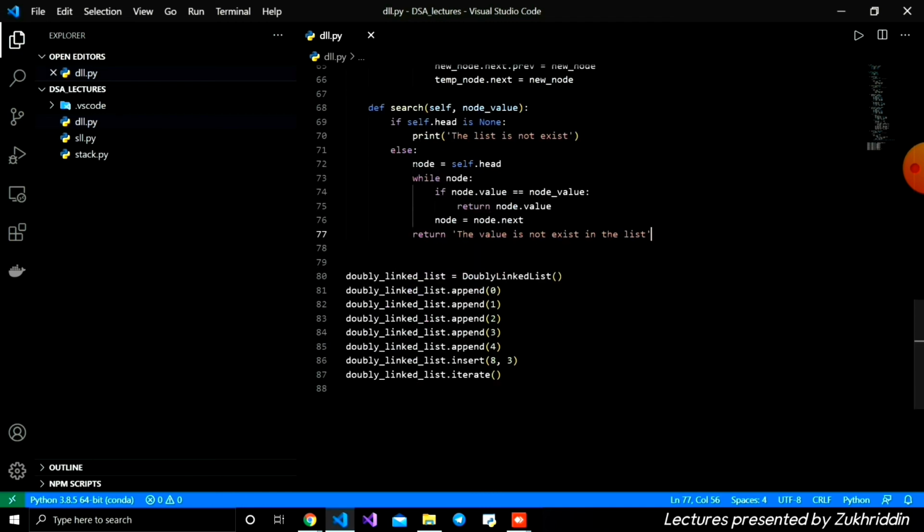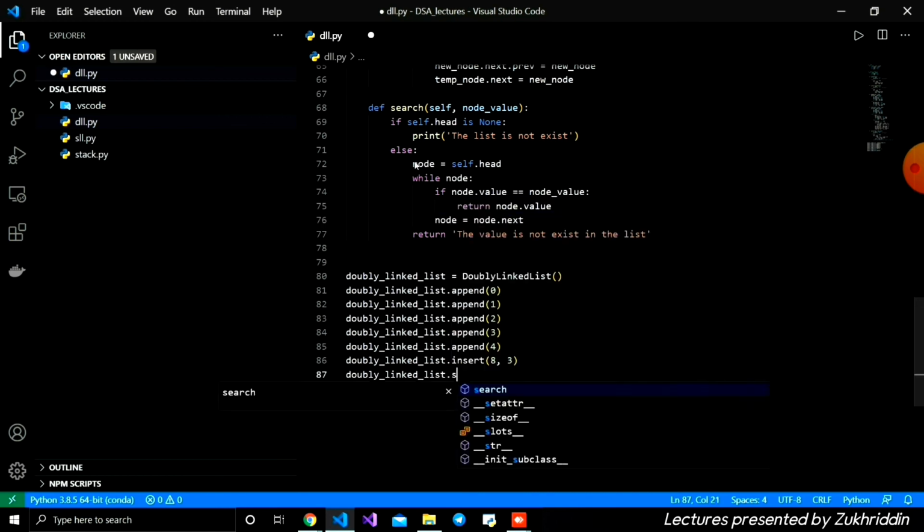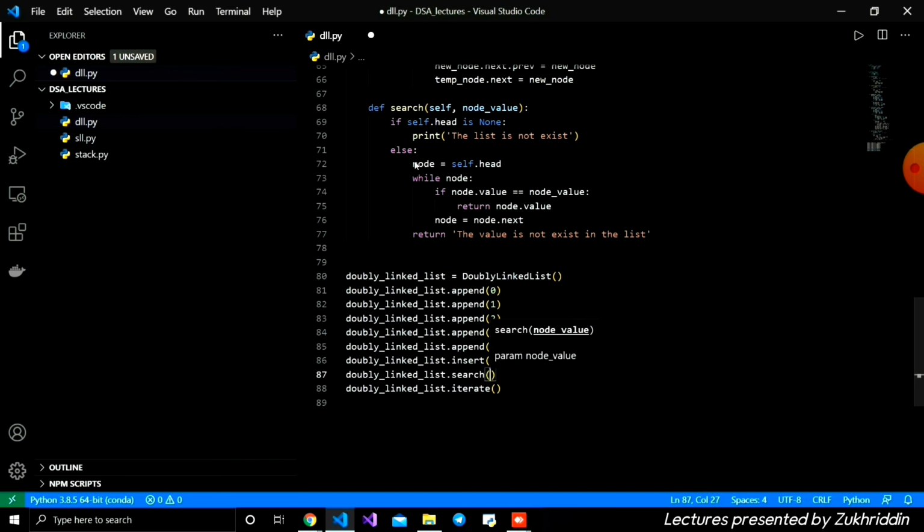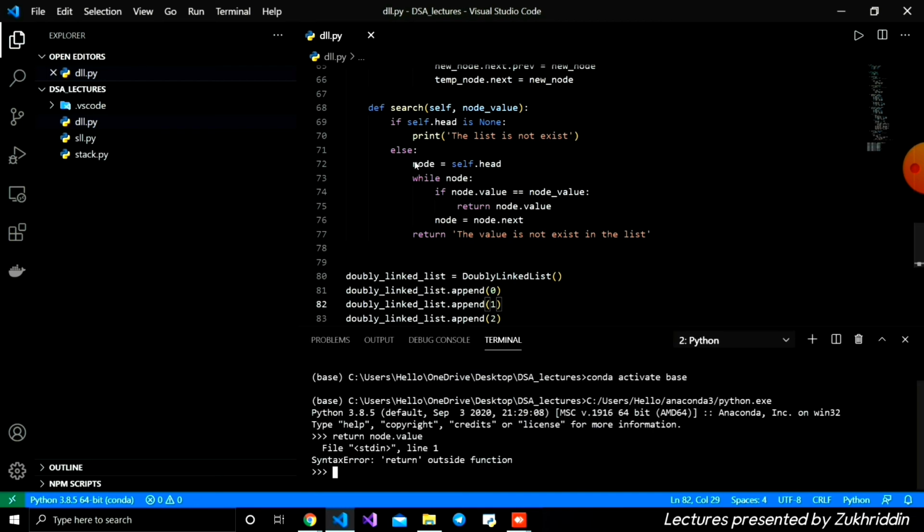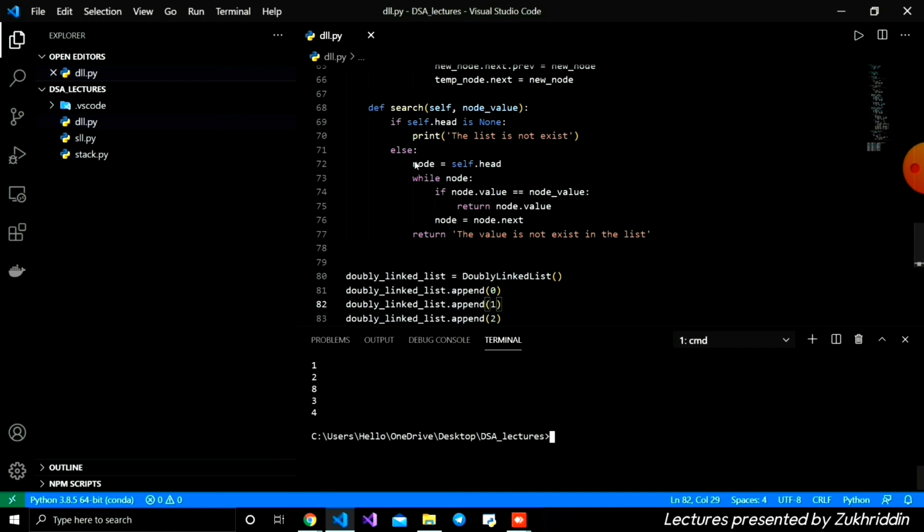Firstly, after inserting, I'm going to check, and I'm going to write double linked list dot search, yes, like this. First we're going to give the node value, which I'm going to search. Let's search for 3. In this case we have 3, so we're going to save and open the terminal. Let's run it.